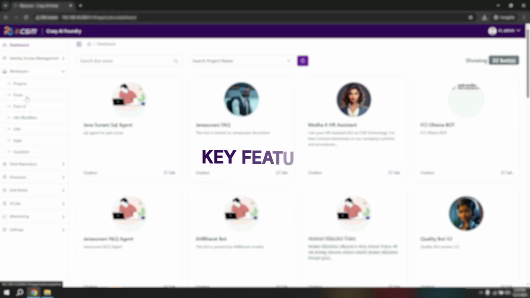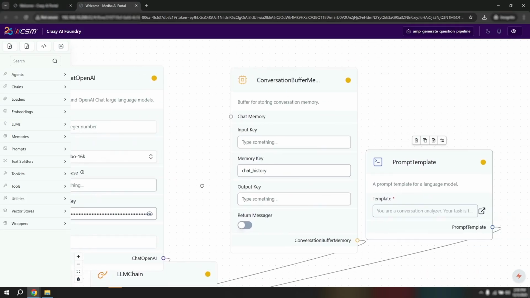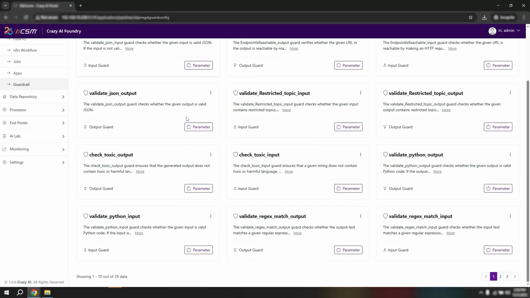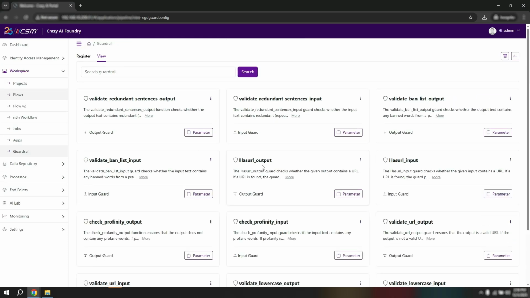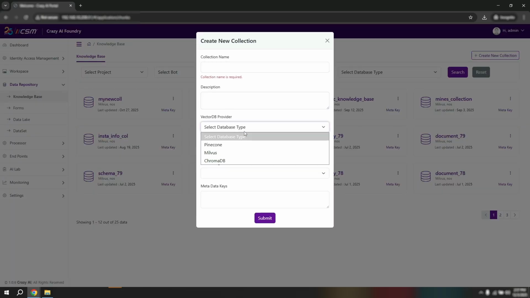Here are some key features of CSM AI Foundry. Flows: build visual pipelines for agents, RAG, BI logic, and document processing. Guardrails: set safety rules, access controls, and output policies for compliant AI behavior. Knowledge base: manage website crawls, PDFs, structured data, and embeddings in one place.